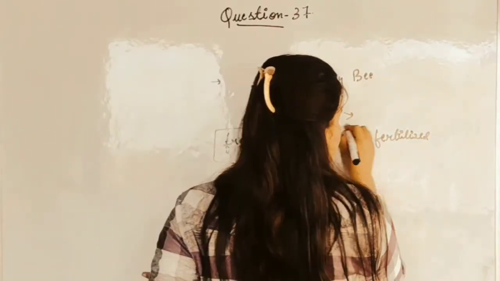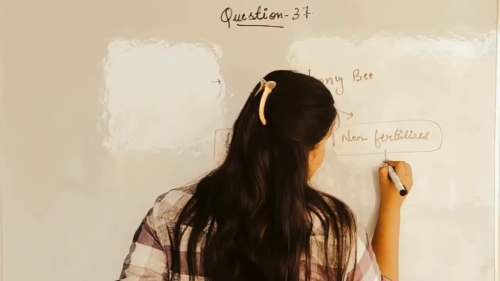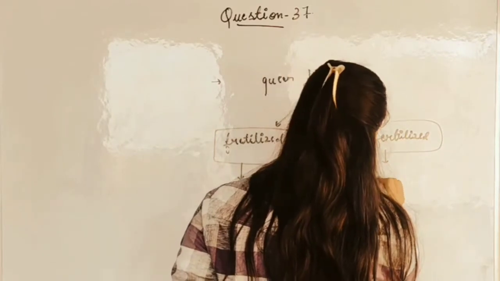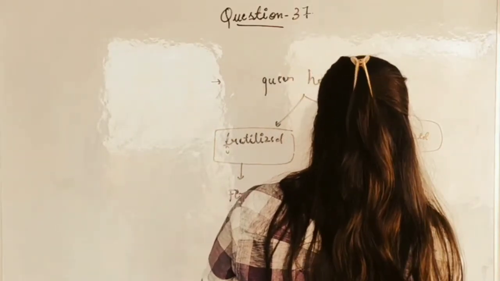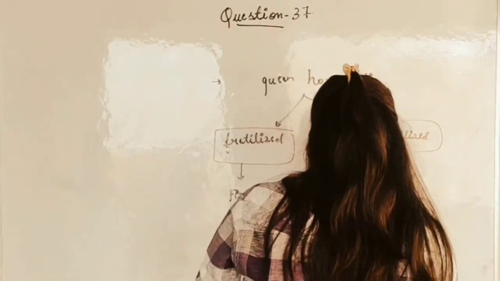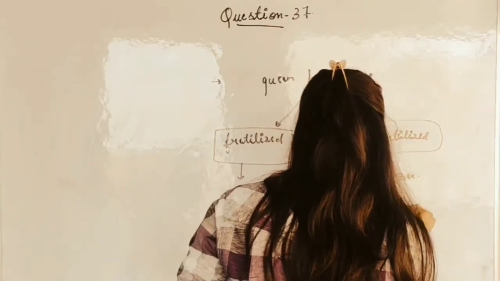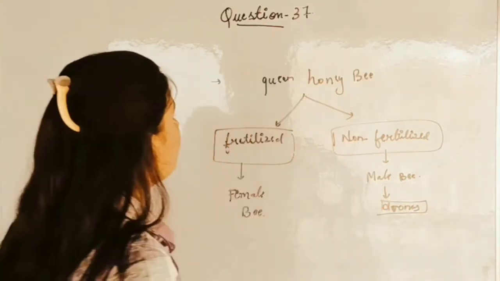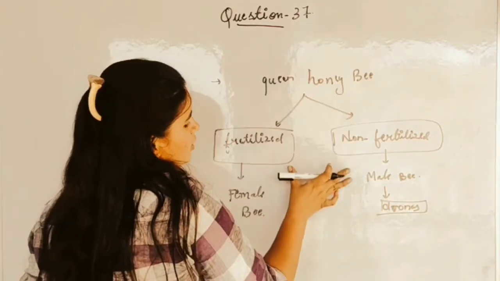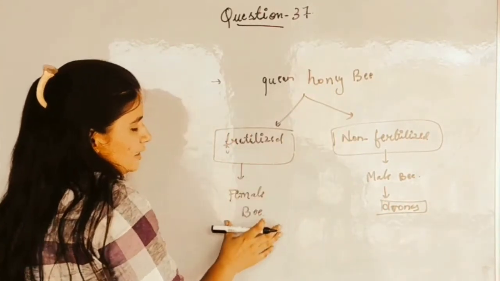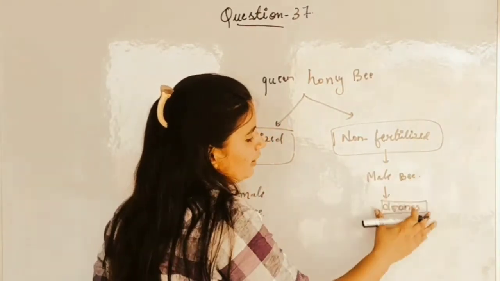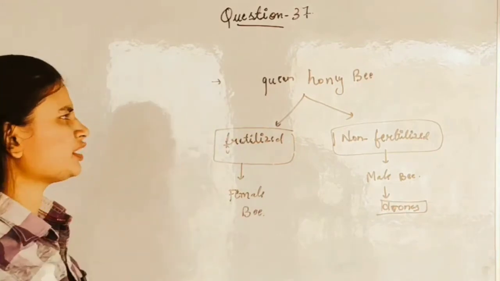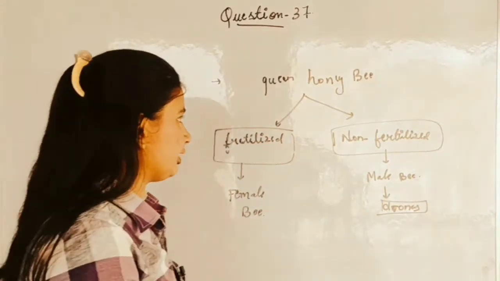The fertilized egg results in the formation of a female bee, and the unfertilized egg results in a male bee, which we commonly call drones. So the correct option is option A, that is unfertilized egg.